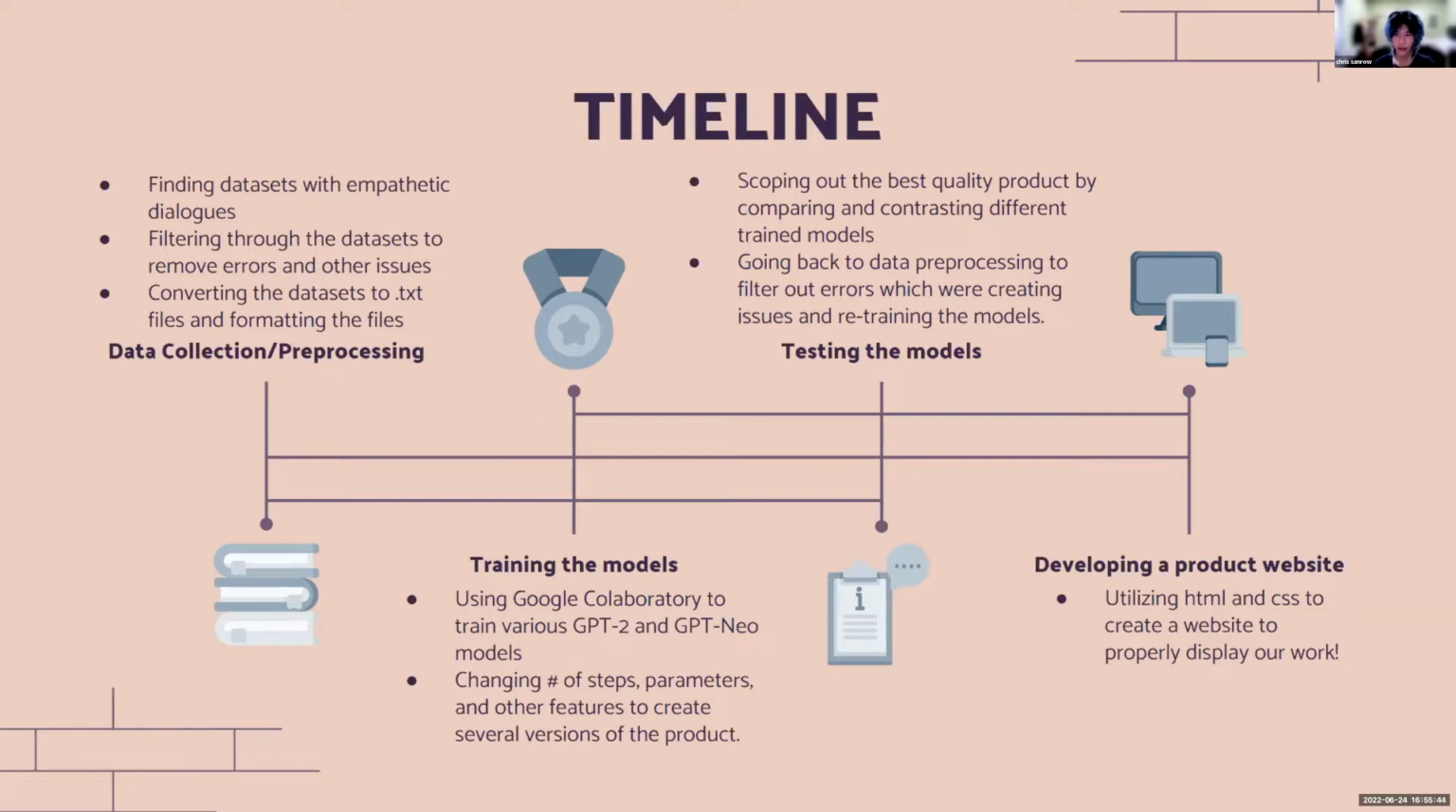And then after that, we had to test our models. We scoped out the best quality product by comparing and contrasting different trained models. Then we went back to the data pre-processing to filter out errors which were creating issues, and then we retrained the models. After we were done testing models, we had to develop the product website. We utilized HTML and CSS to create a website to properly display our work.